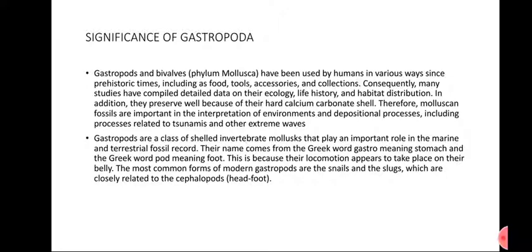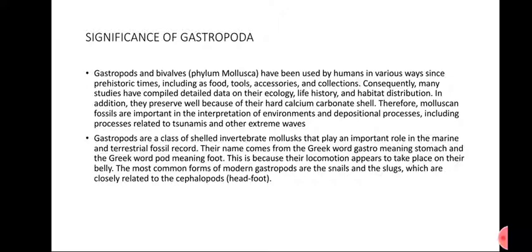Therefore, molluscan fossils are important in the interpretation of environment deposition process, including fossils related to tsunami and extreme waves. Gastropods survive because their shell is made up of calcium carbonate. Gastropods are a class of shelled invertebrate mollusks that play an important role in the marine and terrestrial fossil record. Terrestrial means the fossils can be found on Earth as well as in water.